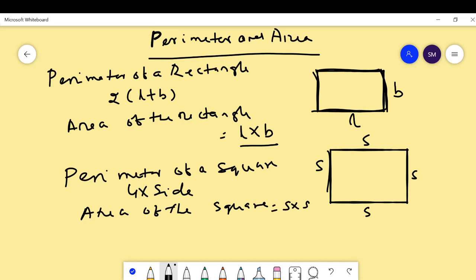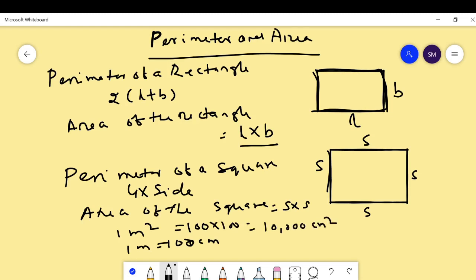Okay. Then I have already told you, only knowing formulas is not enough. Please practice a variety of questions. One thing, the area is always presented in square units, such as meter square. Suppose 1 meter is equal to 100 centimeter. Then 1 meter square is equal to 100 into 100, which is equal to 10,000 centimeter square.